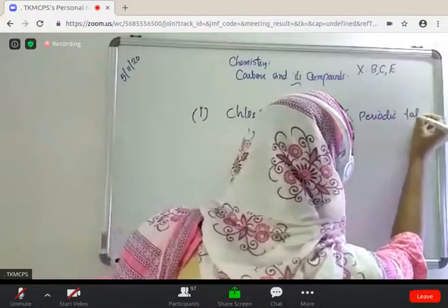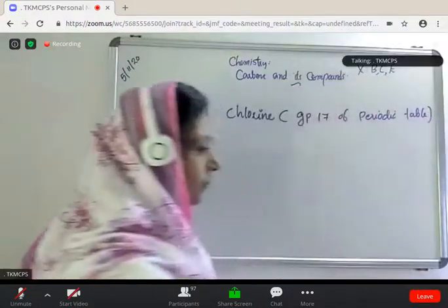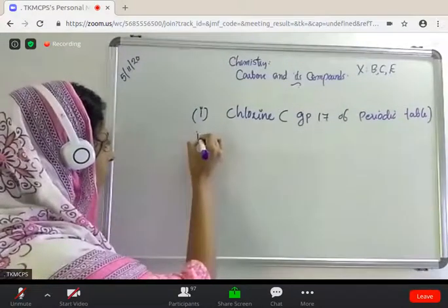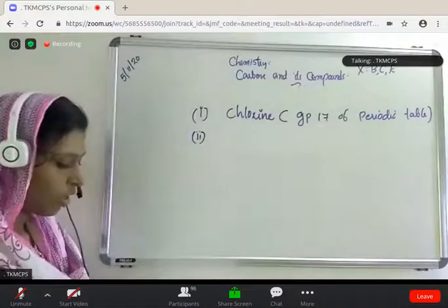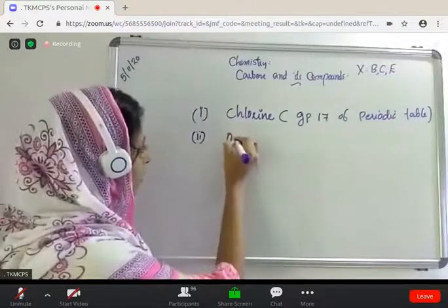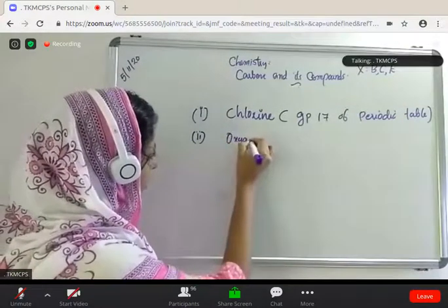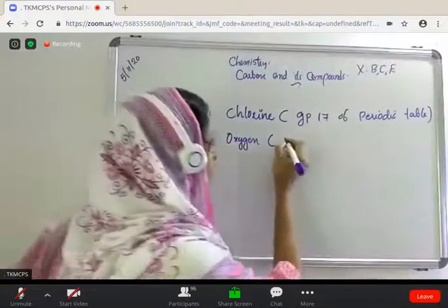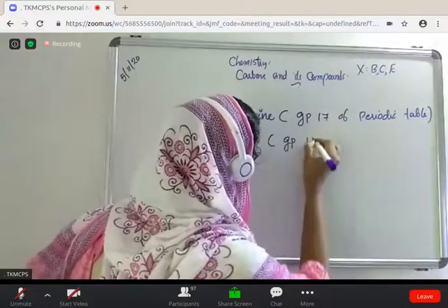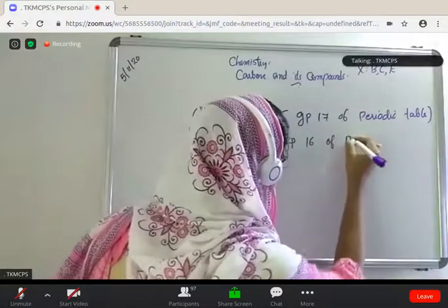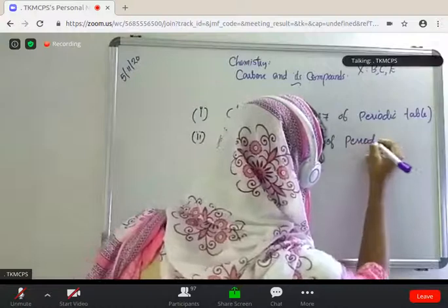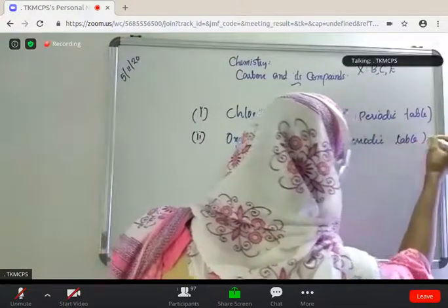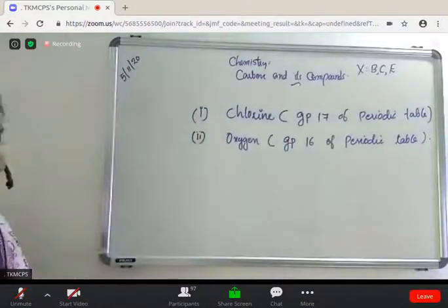And second one, oxygen, group 16 of periodic table.